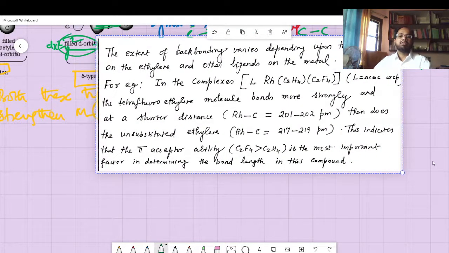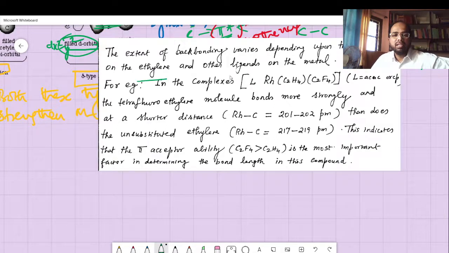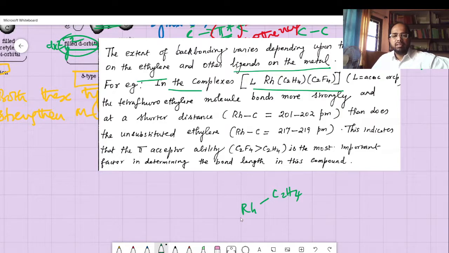So the extent of back bonding depends on the substitution on ethylene or other ligands. For example, in the complex L Rh(C2H4)(C2F4), rhodium is at the center, and you have C2H4 there and C2F4 here. There are some other ligands; L is still an acetylene ligand or something else. The tetrafluoroethylene molecule bonds more strongly.